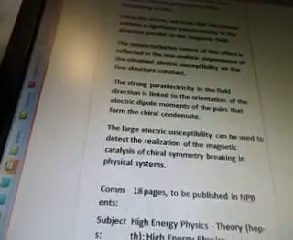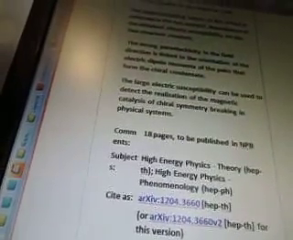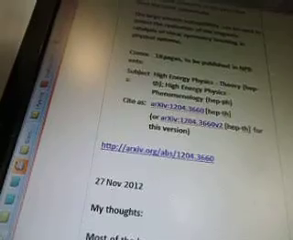The large electric susceptibility can be used to detect the realization of the magnetic catalyst of chiral symmetry breaking in physical systems. Okay, so that's high energy physics, arxiv.org. Okay, there's a link there.